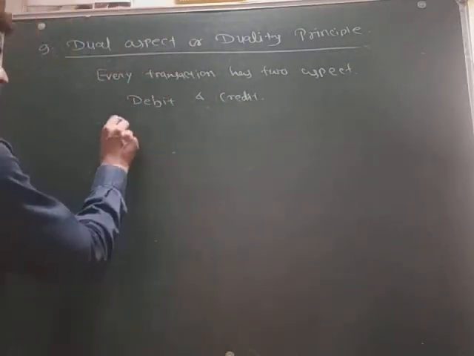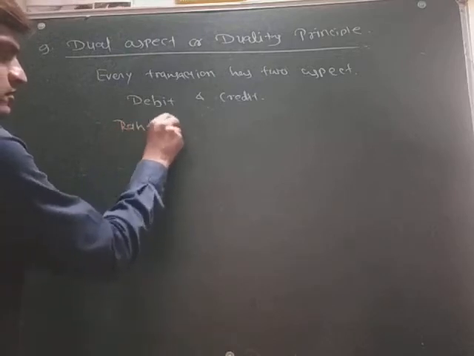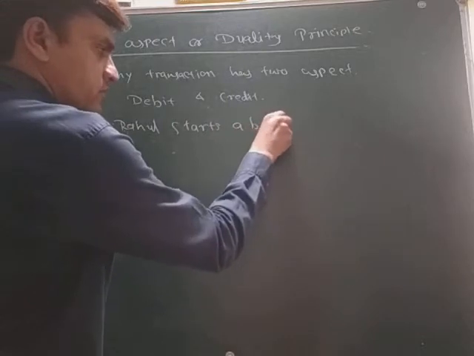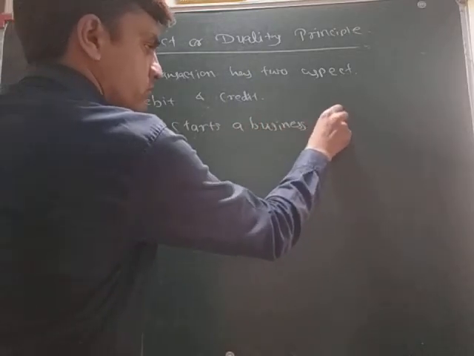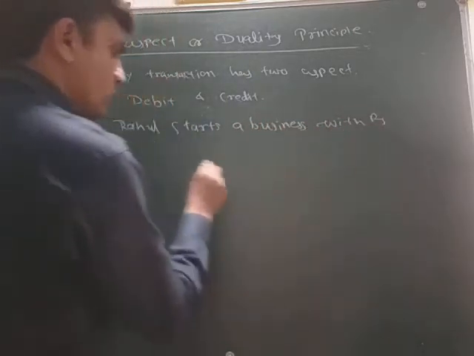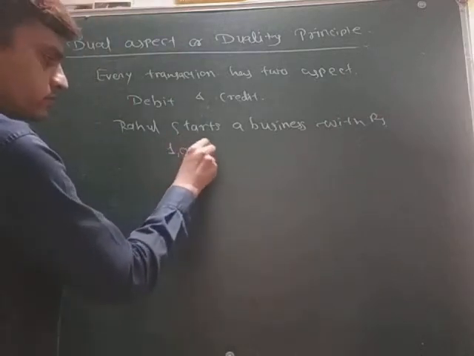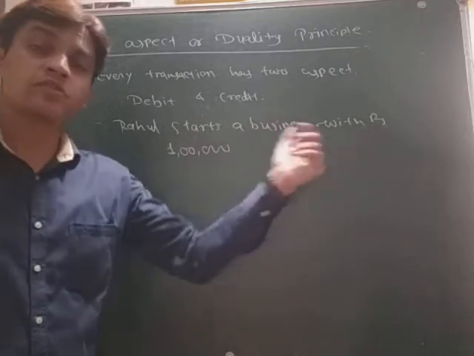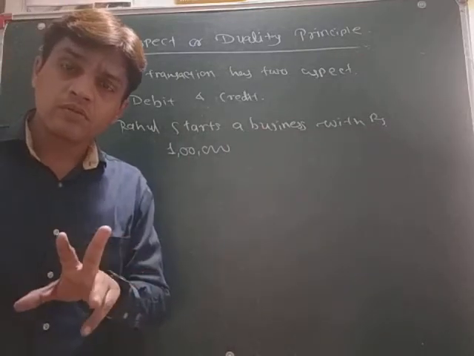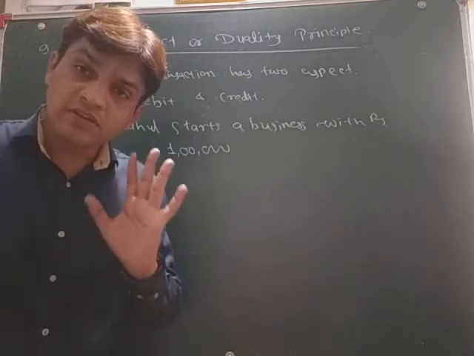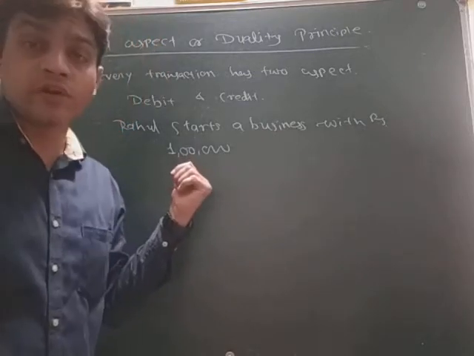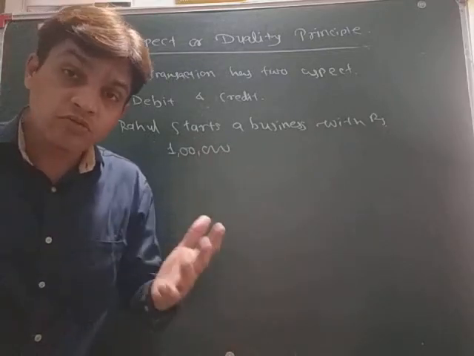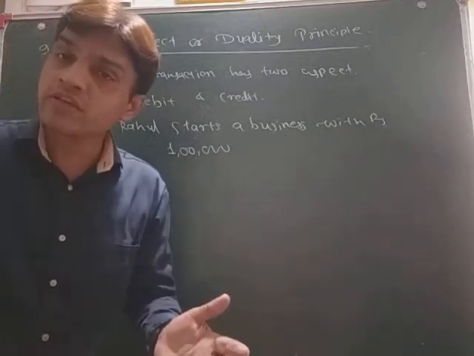Suppose I say that Rahul starts a business with rupees 1 lakh. Okay, Rahul starts a business with rupees 1 lakh. Now, in this transaction, now this is a transaction. This has a monetary value of 1 lakh rupees. Okay, and this is a transaction for business. So we have to record it in our accounting statements.